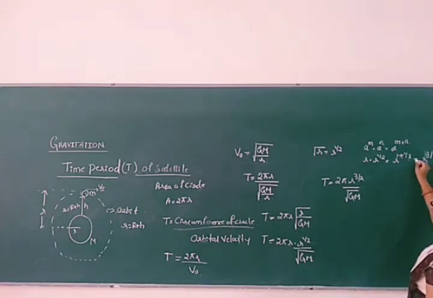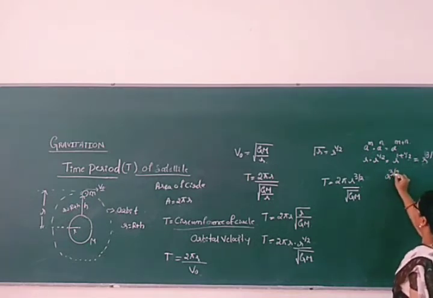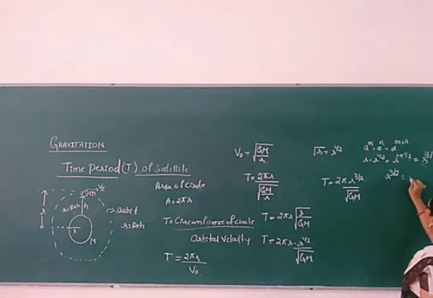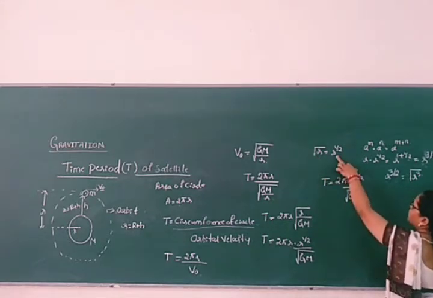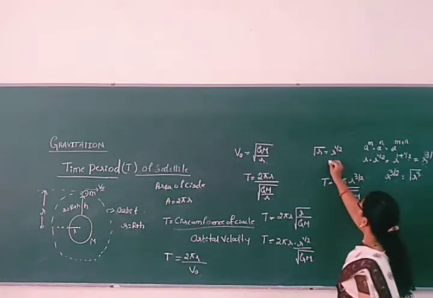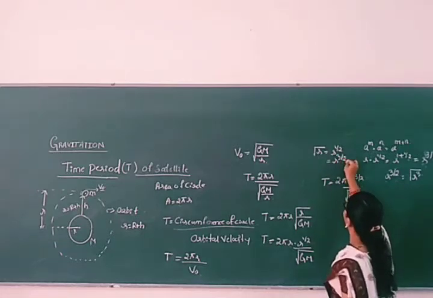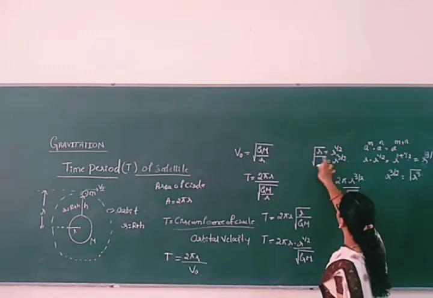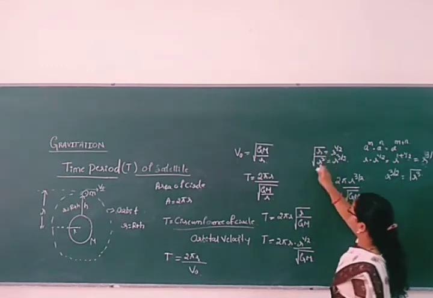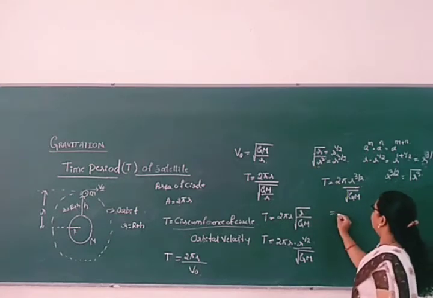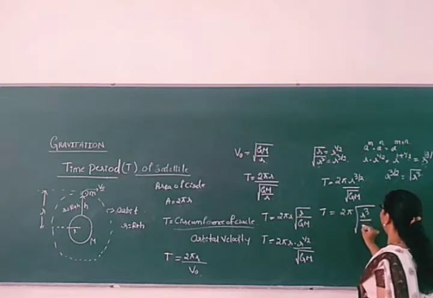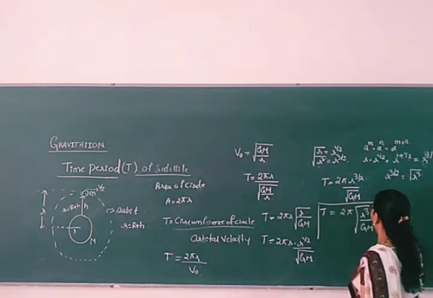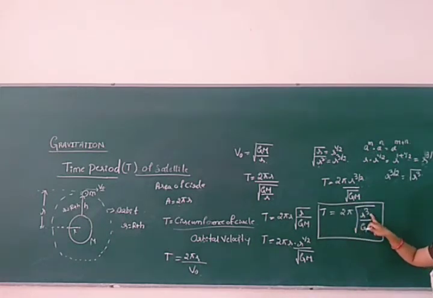Now r raised to 3 by 2 can also be written as root of r cube. Once again, cross check: root r can also be written in the form of 1 by 2, right? So r raised to 3 by 2 can also be written in the form of root, so root of r raised to 3. Can I write it or not? Yes. Similarly, the same form I am writing here: 2 pi root of r cube by gm.